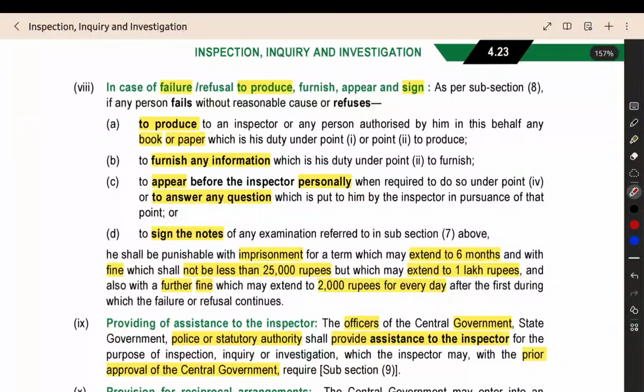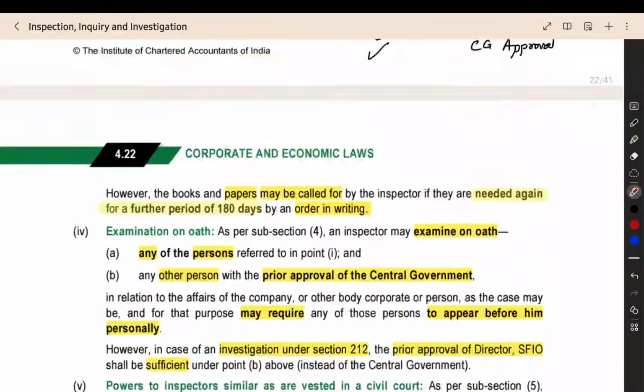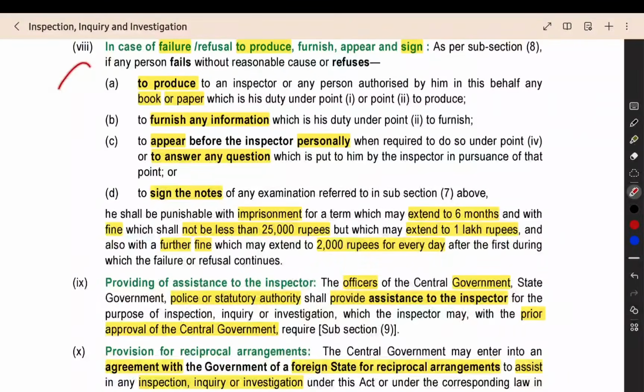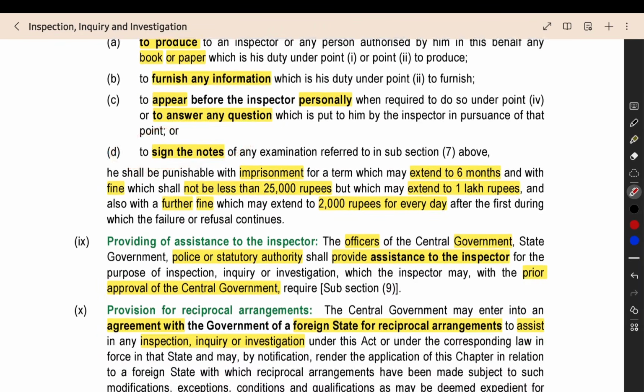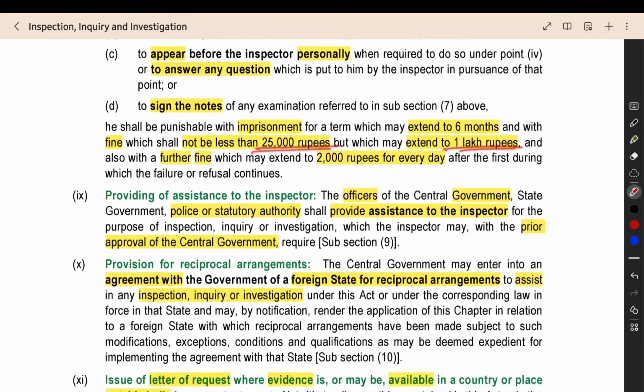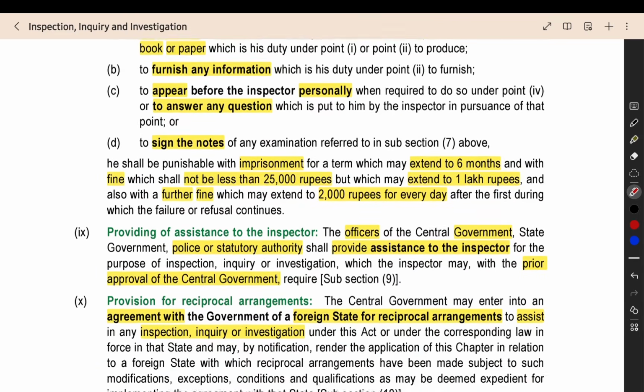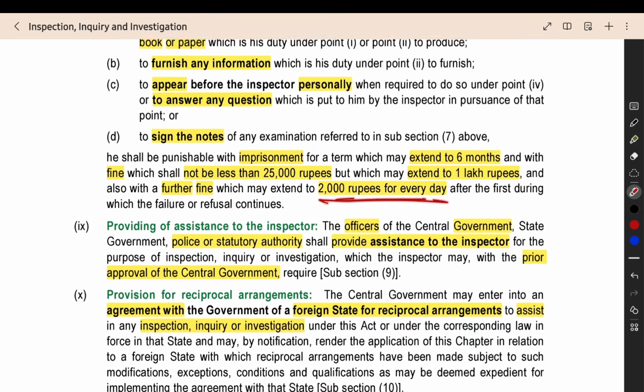The next point, if you are not signing the notes, or you are not providing the evidence properly, you are not providing the documents properly, you are not producing the books properly, you are not furnishing the information properly, you are not appearing personally. They demanded you to appear personally, but you did not attend the meeting, you did not sign the notes of examination, then you will get imprisonment up to 6 months, fine minimum 25,000 rupees, maximum 1 lakh rupees, and continuing failure. This is the one time fine. But if you are continuing it, if the days are passing by, then for every continuing day of failure, 2,000 rupees is the fine.